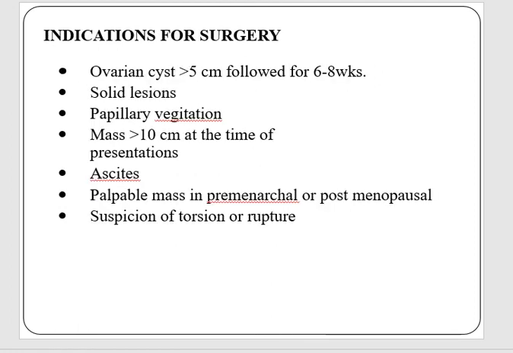Once we have done all the workup, then we have to plan for management, whether it has to be expectant management, or we need to give some medication, or we have to go for surgery.